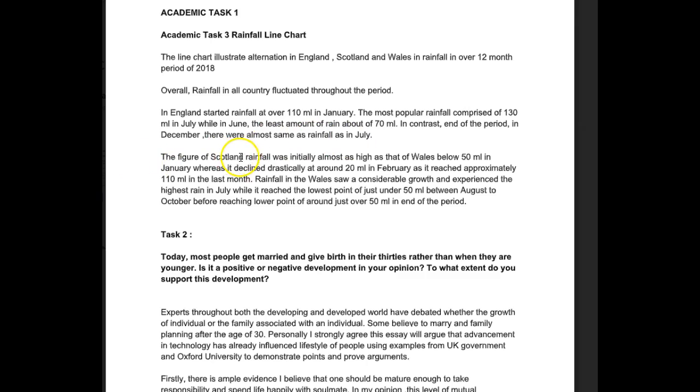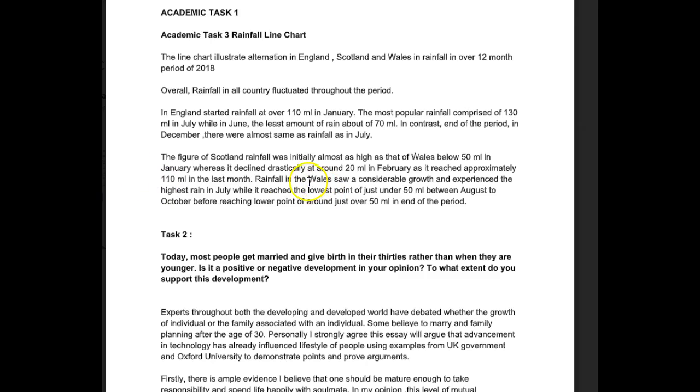The figure for Scotland's rainfall was initially almost as high as that of Wales, below 50 ml in January, whereas it declined drastically to around 20 ml in February as it reached approximately, what does that mean, as it reached? So grammatically this is a problem as well. It doesn't make sense. You could have said while it reached approximately 110 in the last month. So what are you telling us about Scotland? You're telling us 1, 2, 3 pieces of data here.